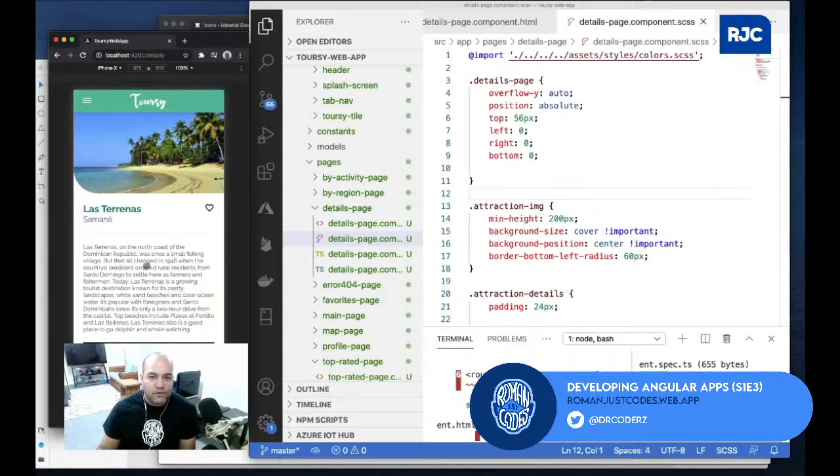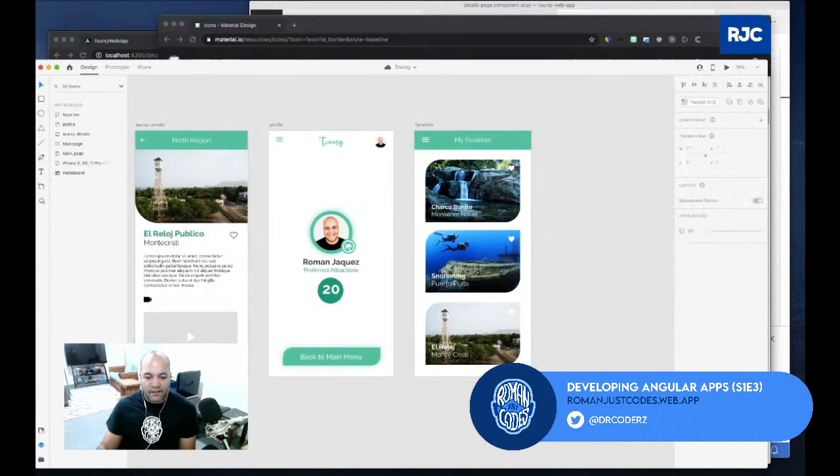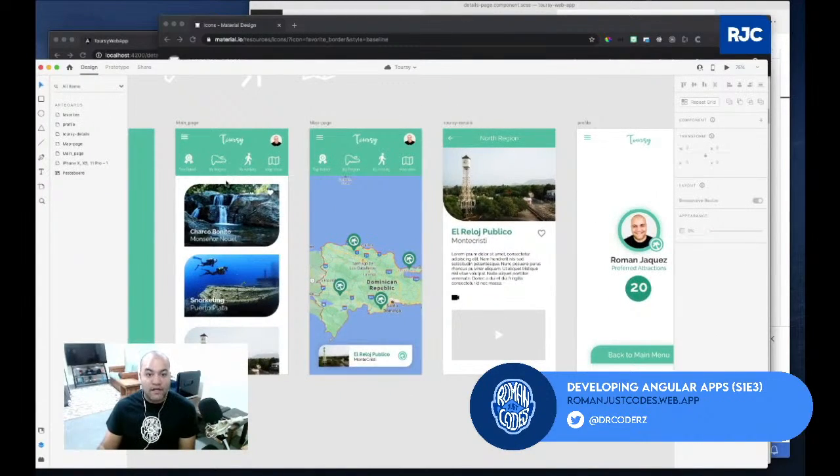So I think we're coming to the hour. I've already showed you, we've already completed in this third episode like 3 pieces already. So we've completed the splash screen. Let me go to the design again. So we completed the splash screen. We completed the list page right here. I added some more styles to the tab navigation. We completed the details page to a point because I want at least to show you a couple of tricks in there on how to do that.